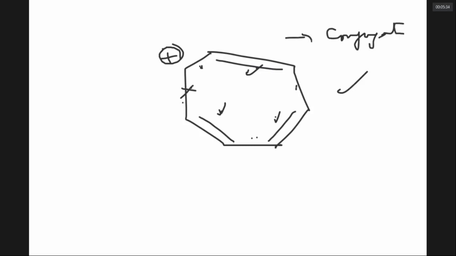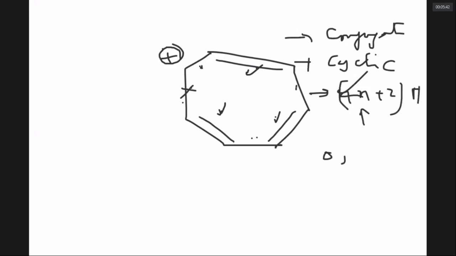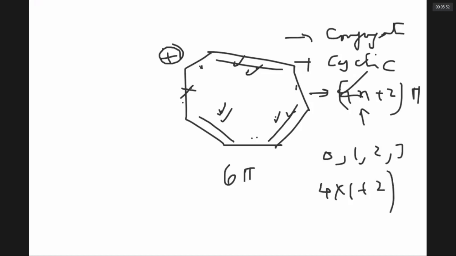Another requirement is a cyclic system. Another requirement is 4n plus 2 pi electrons. N is an arbitrary number. It can be 0, 1, 2, 3. You can put any number. Here you can see there are 6 pi electrons. If you put n value as 1, 4 into 1 plus 2, 6 pi electrons. So it is obeying Huckel's rule. What is this molecule? 1, 2, 3, 4, 5, 6, 7. It is called cycloheptatriene cation. It is also called a tropylium cation.